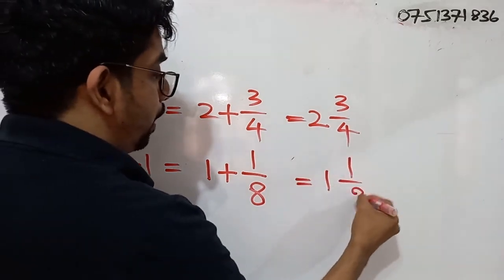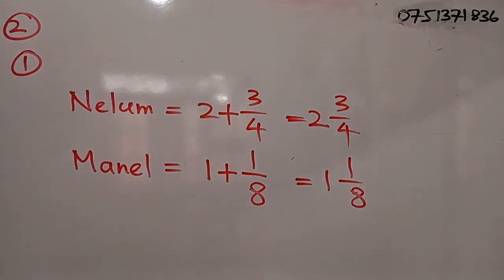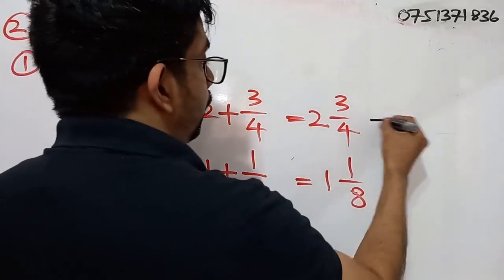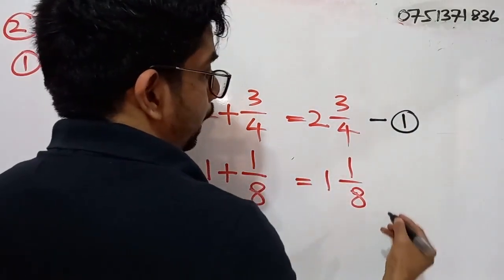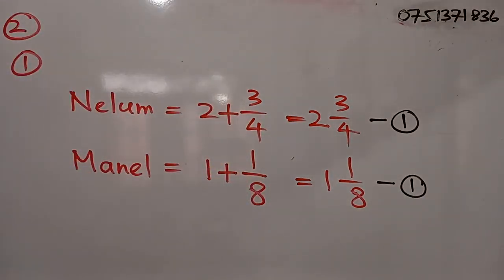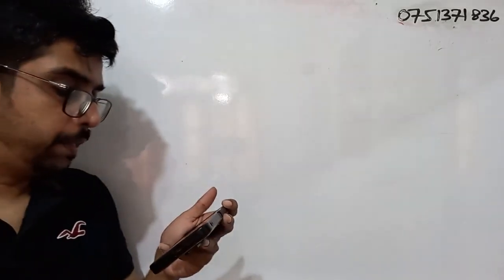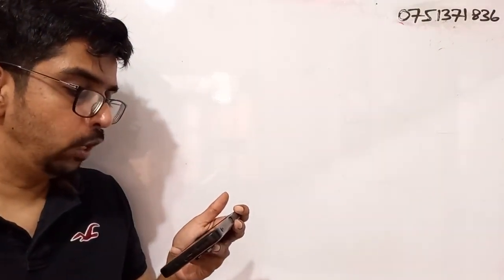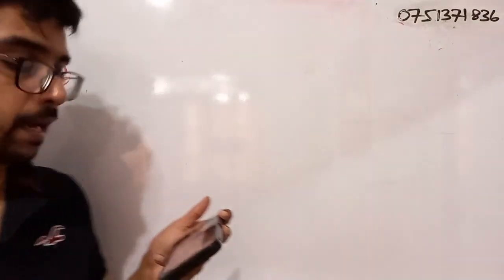1 and 1 by 8. Right. So here you will get 1 mark for the correct answer. Here also you will get another 1 mark for the correct answer. Part 2. Express the amounts of chocolates received by Nilum and Manil as improper fractions.